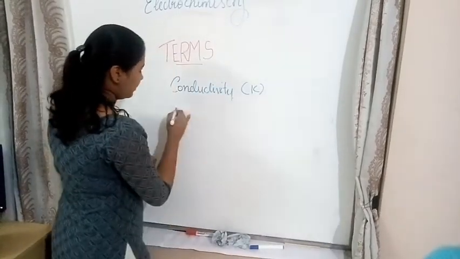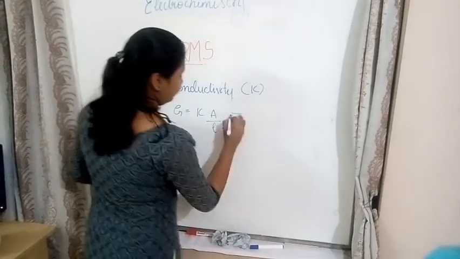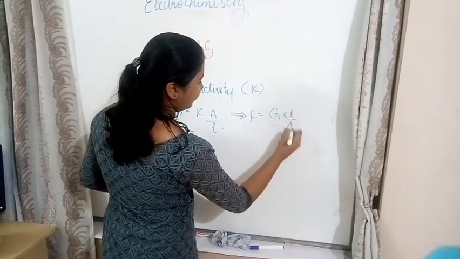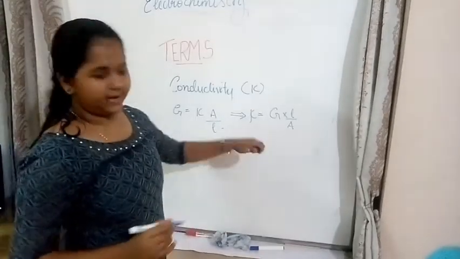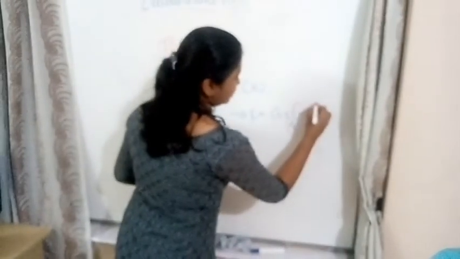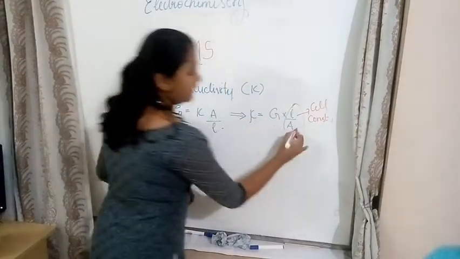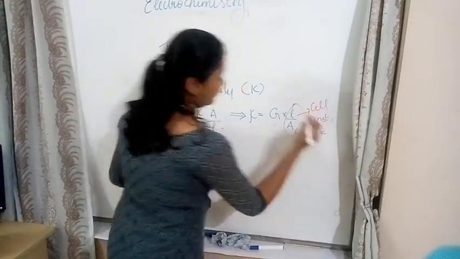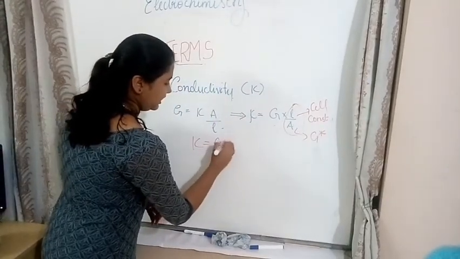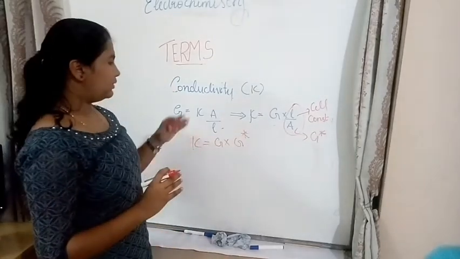So we know that G is equal to kappa into A divided by L. This implies kappa is equal to G into L divided by A. L divided by A is called the cell constant. Cell constant is represented by G star. So kappa is equal to G into G star.